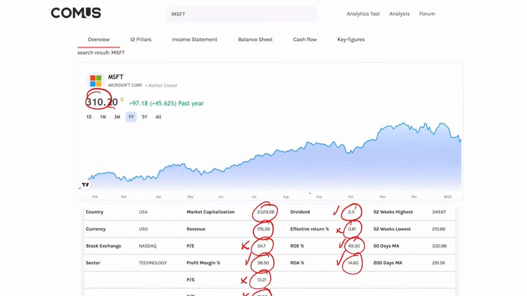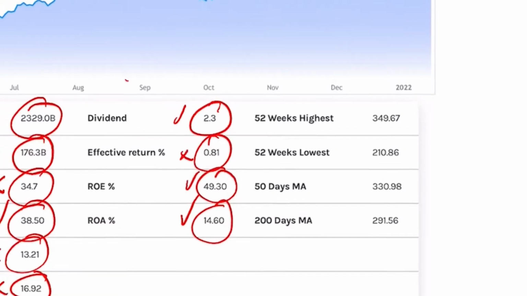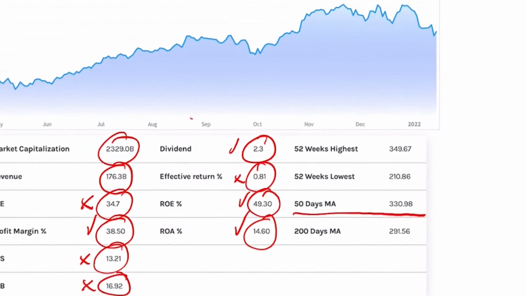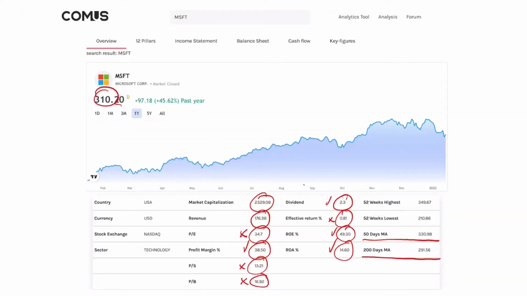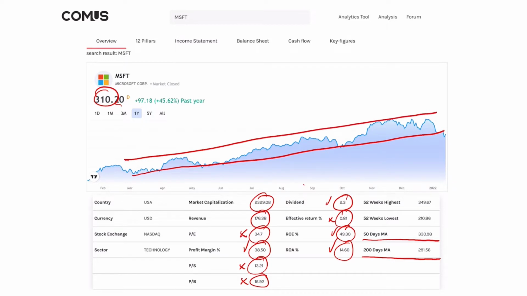Now, the stock is currently traded at $310 per share. If we go over to the moving average, we can see that we are below the 15-day moving average, but above the 200-day moving average. This tells me that there are uncertainties here, and there's no telling whether we'll see the stock price increase or if it will decrease. But if we glance at the chart, we can see that we have been moving in a positive trend channel, and lately we have seen a bit of consolidation, and the price actually broke down from the channel. So we'll take a closer look at the technical aspect of the stock further down.